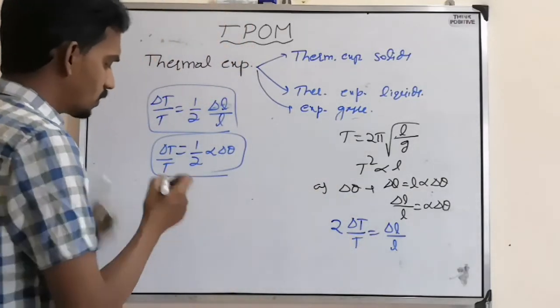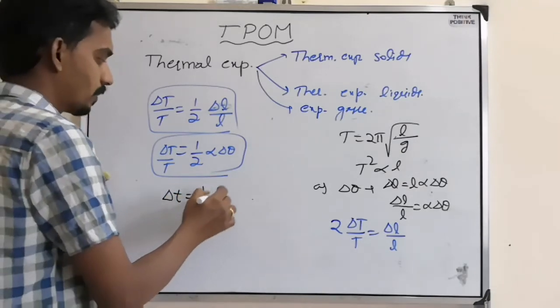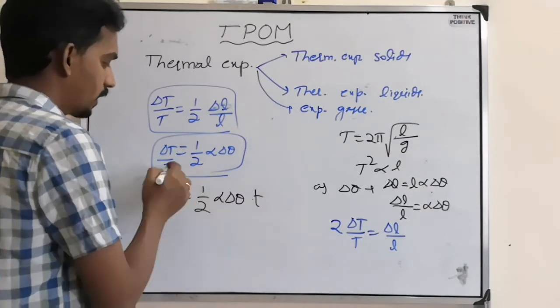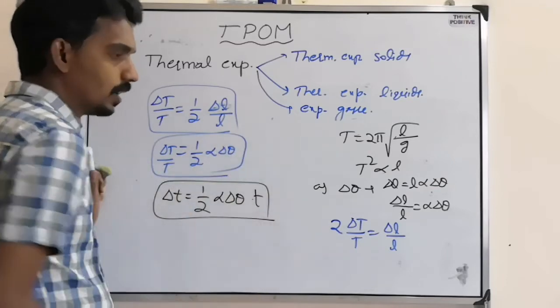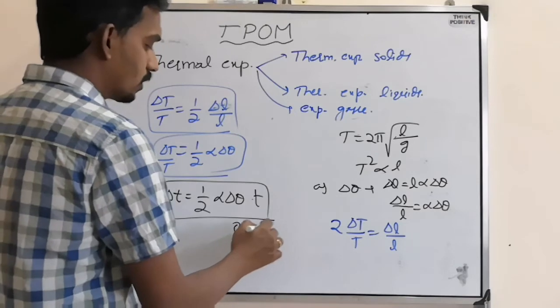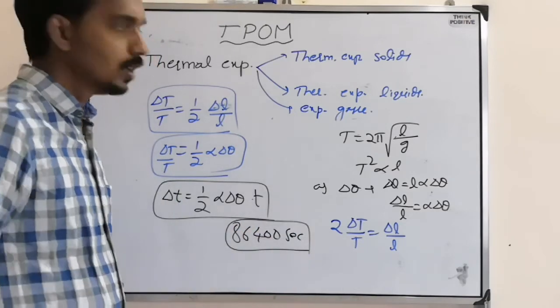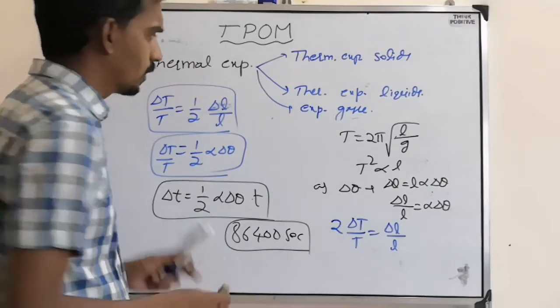And sometimes they will ask what the change in time is for one particular duration. Then the formula is this one. Take this T to this side. Like for 1 day they will ask. 1 day means 86,400 seconds. Like that. So this way the question can come.